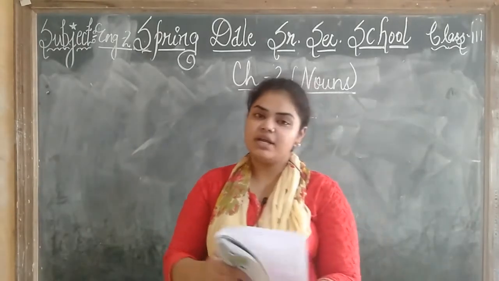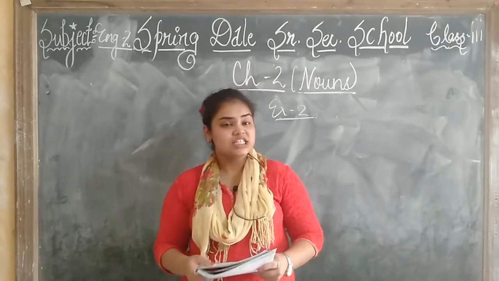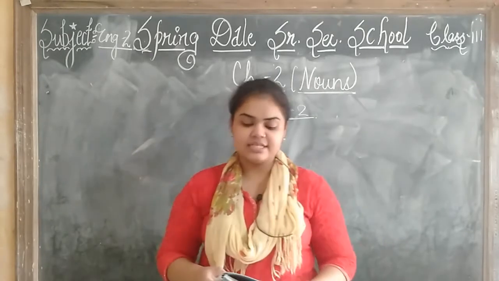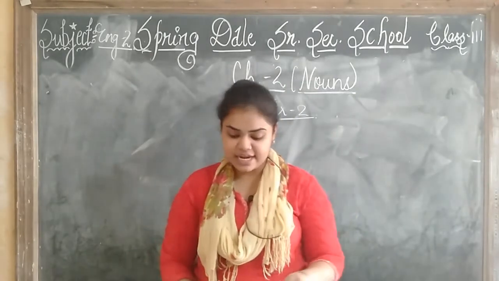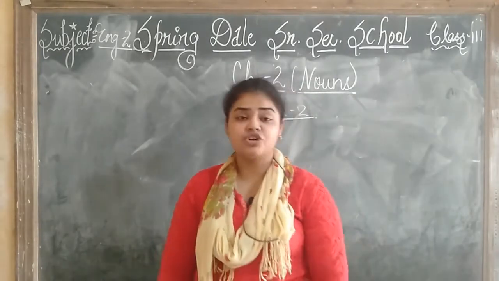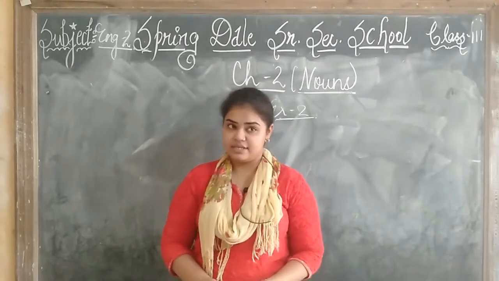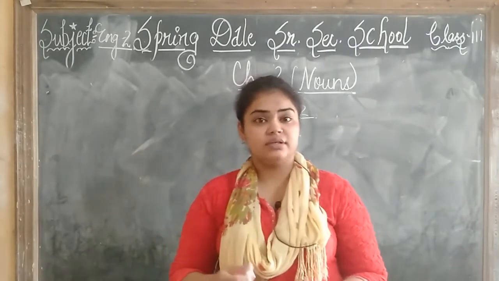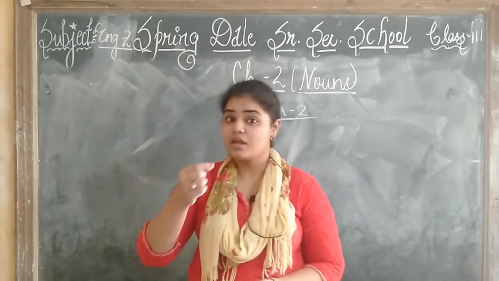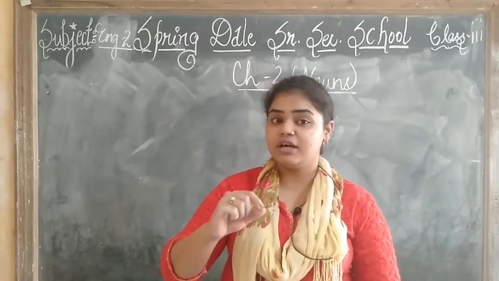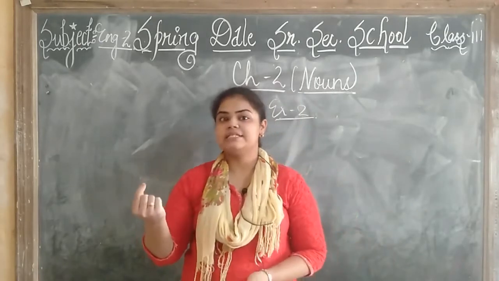Coming to page number 16. The last question we have, write 3 sentences, each containing the name of a thing. Now you have to make 3 sentences and they should contain the name of a thing. For example, I write with a pencil. So what is the thing here? तो pencil क्या है?